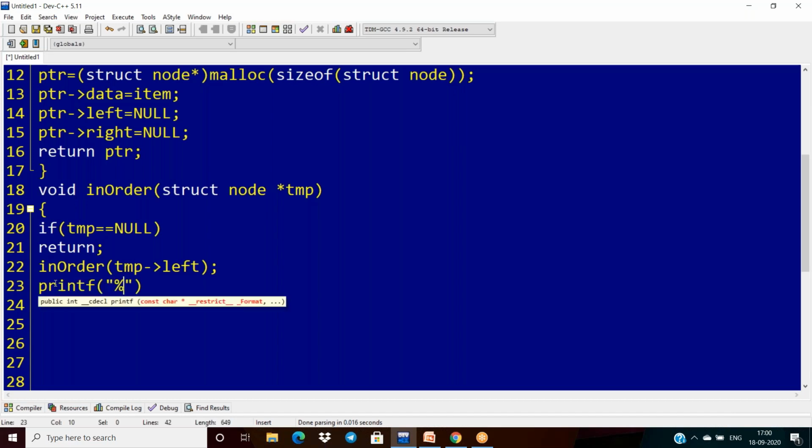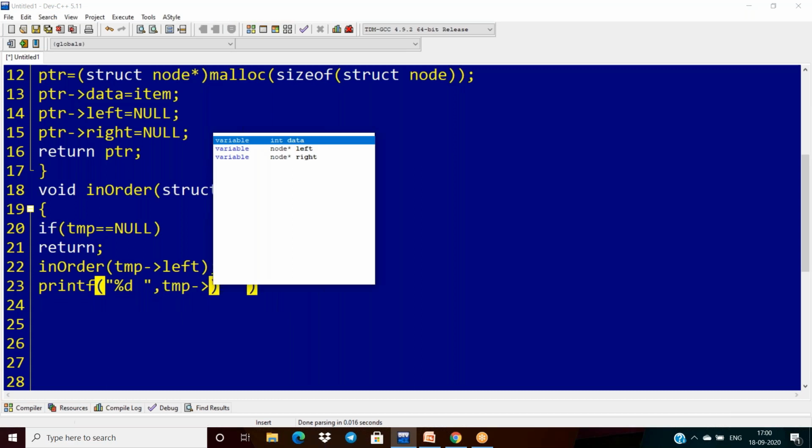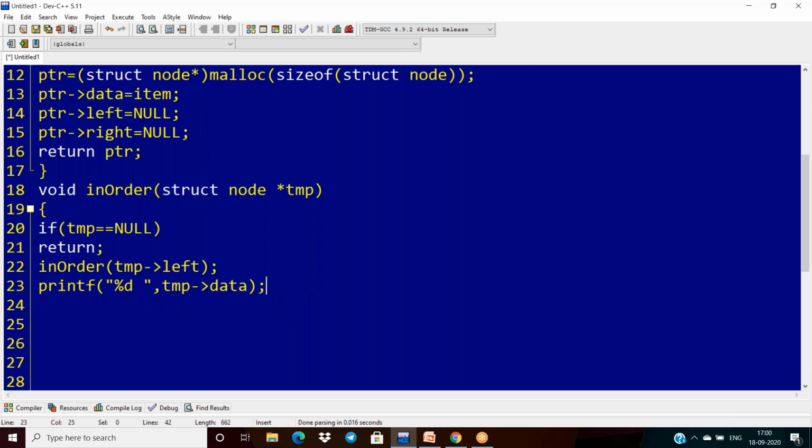Printf percentage d, space, comma temp tends to some data I'm taking. Okay. Otherwise, after here, first it is left and next root is over, and after the left and root, what is next? What is next here? It will be right.